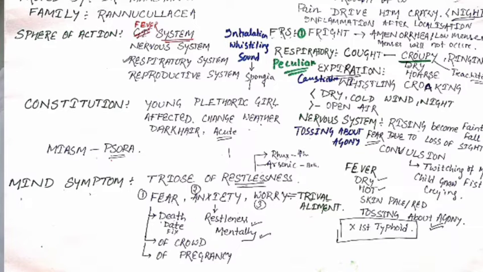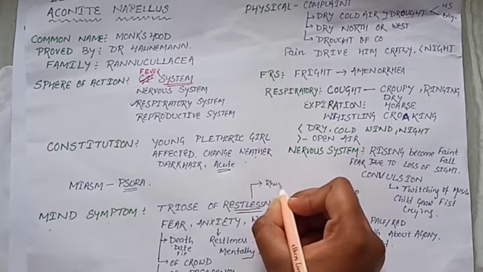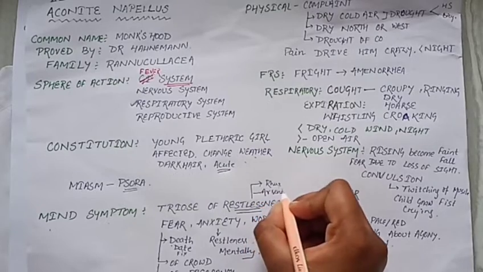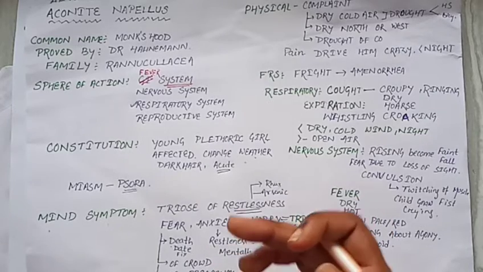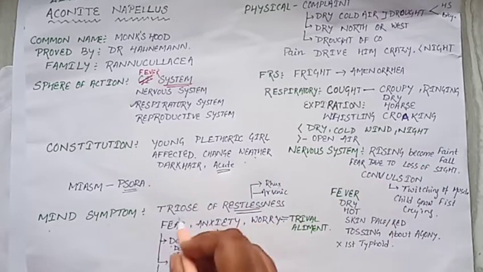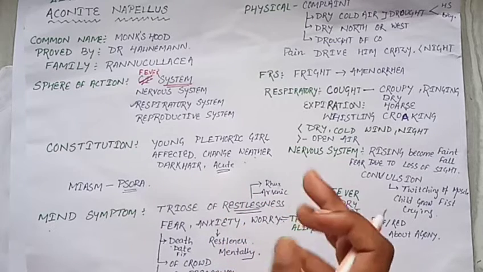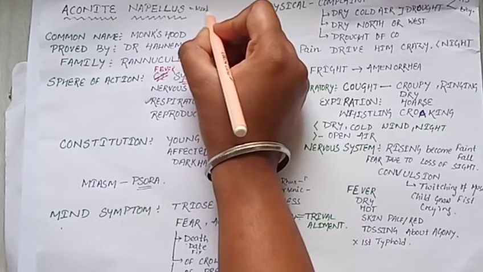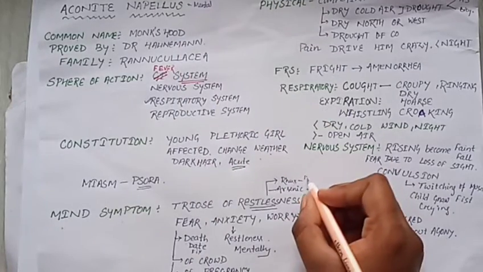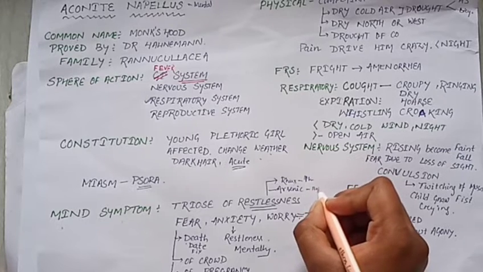Then mind symptoms. After constitution, the second point is mind symptoms. It is a very important drug of restlessness, because the triad of restlessness includes Aconite, Rhus tox and Arsenic. You should compare these three drugs, because the question always comes as the triad of restlessness: what are they and what is the comparison between these drugs? Aconite is mental restlessness, Rhus tox is physical restlessness, and Arsenic is both mental and physical.